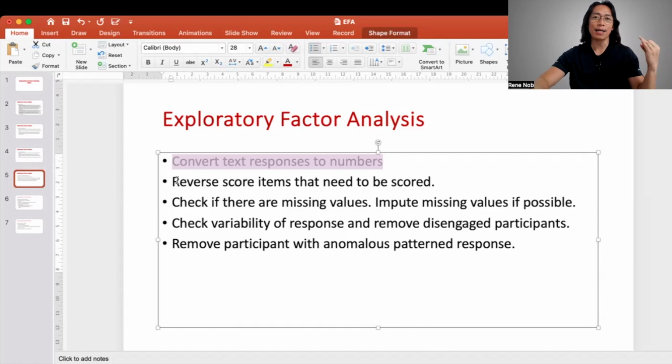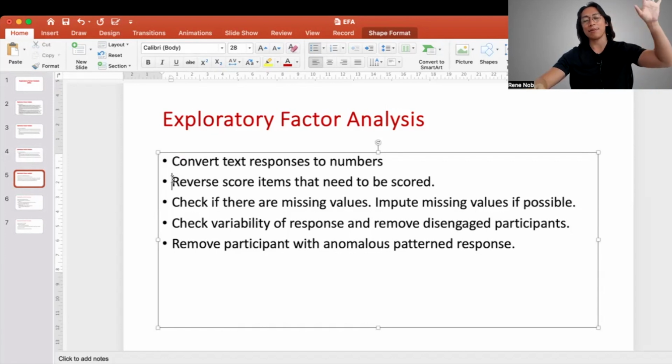Second, some items might require reverse scoring, meaning that if the score is 5, because the item is phrased negatively, then it needs to be reversed to 1. So I'm assuming that that has already been done. I'm also assuming that there are no missing values. And if there were missing values, you have done something about it.